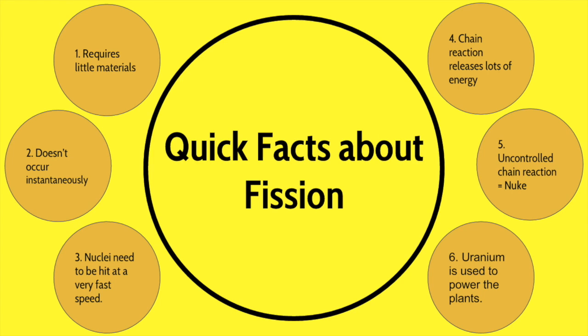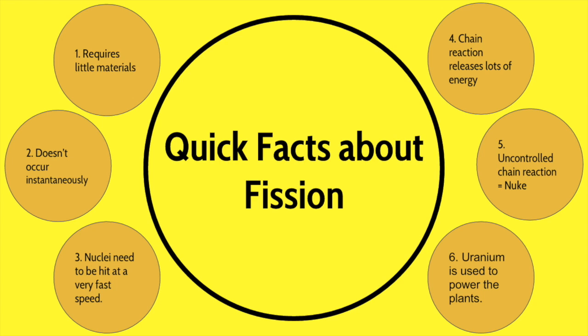The process of nuclear fission requires little materials. Unlike radioactive decay, nuclear fission does not occur spontaneously. In order to break apart, the nuclei need to be hit at a very fast speed. Chain reactions release lots of energy because the mass has been converted into energy and could be harmful. Another fun fact about nuclear fission is that an uncontrolled chain reaction will equal a nuclear explosion.